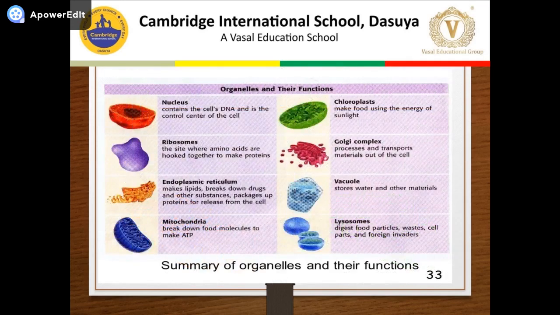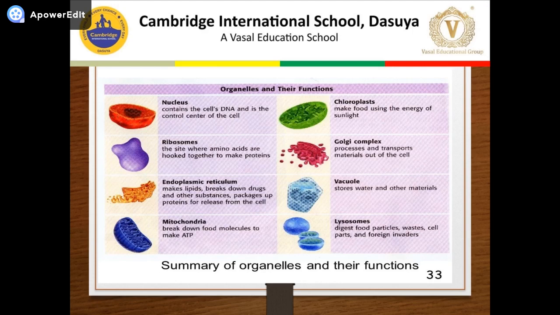Here is a list of organelles along with their functions. Daily we will discuss one organelle in detail, and all these organelles are very important. First of all, nucleus, which we have already covered. It contains DNA and is the control center of the cell. Most of the time there's a question: name the cell organelle which is called the control center of the cell.